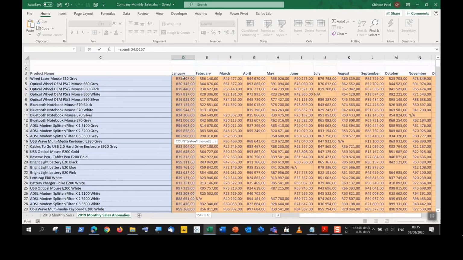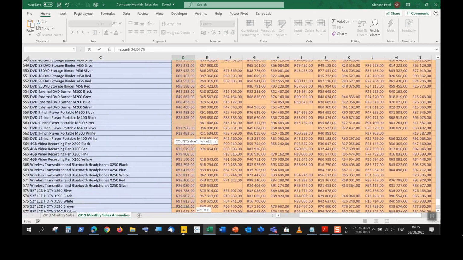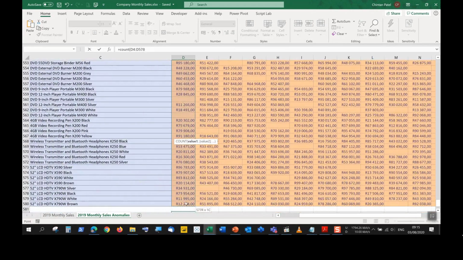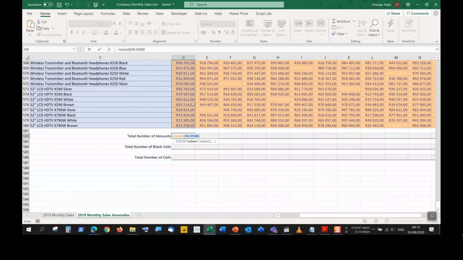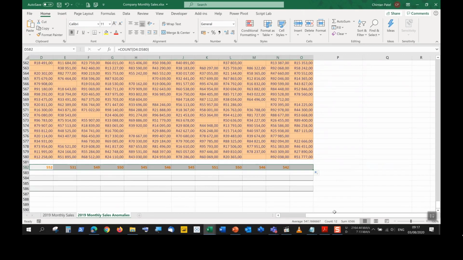So this is the one point where you probably want to click and drag all the way down. Another method to actually put it in is if you know where your starting point is and where your ending point is, you could type it in manually, D4 to D580. We'd close our brackets here. We push enter. And what does 552 tell us? It just tells us how many numbers do we have. And then we can click and drag this across to complete it for the rest.